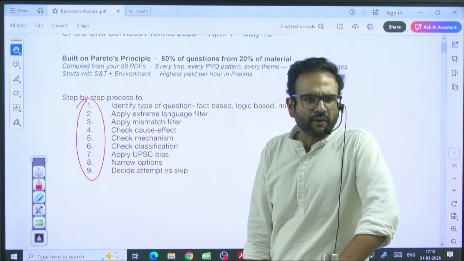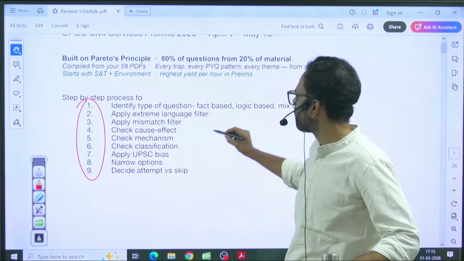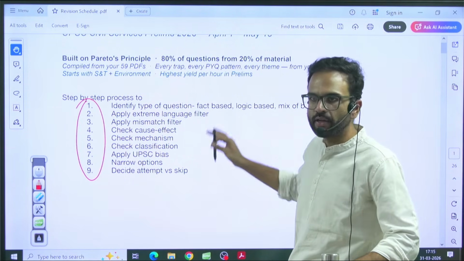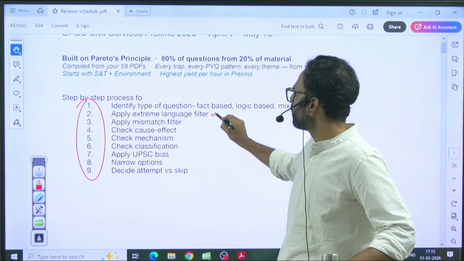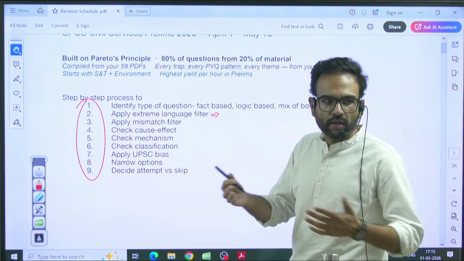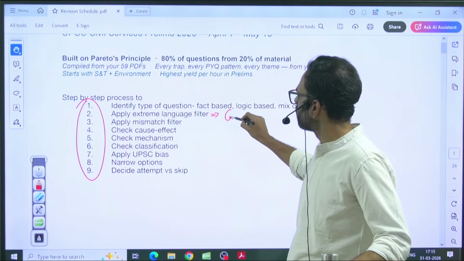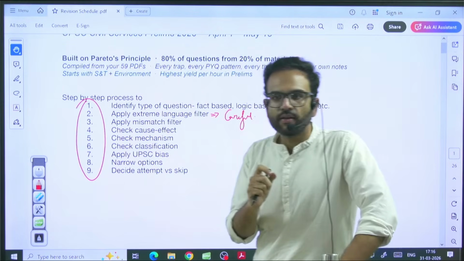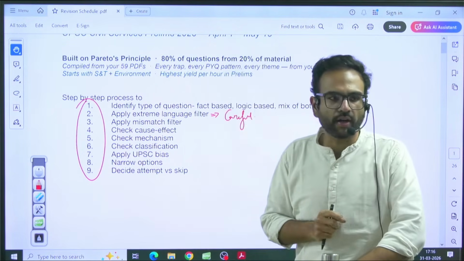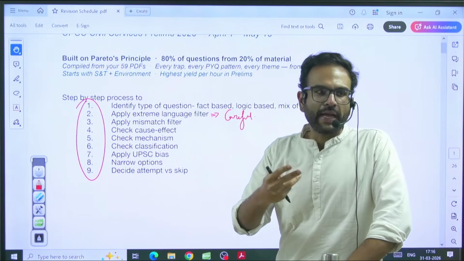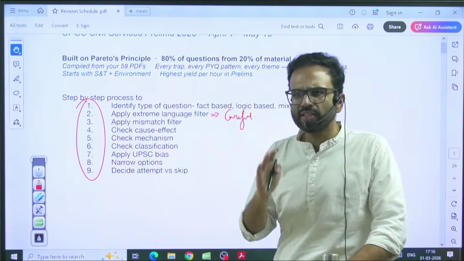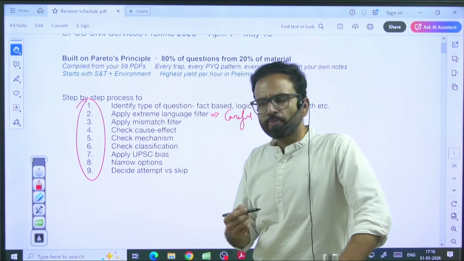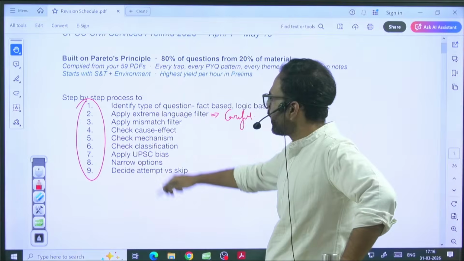Whenever you're solving a question, let's say a multi-statement question, always go in the direction given here. Firstly, if there is any extreme word, be careful about it. I'm not suggesting any shortcut technique or any elimination patterns here. Not yet. Just a common sense approach. Whenever you are going through PYQ practice, I want you to take this approach.